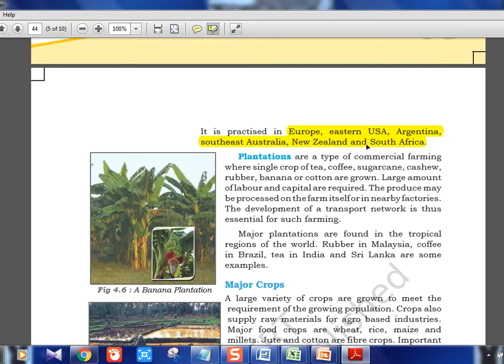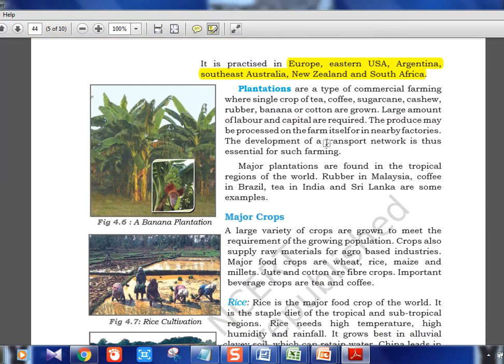So these are all temperate grasslands where more nutritious grass will be there, and so such kind of livestock rearing is also possible. Plantations, you know, banana plantations are there, sugar cane is there, cotton, tea, coffee, these are all plantations.